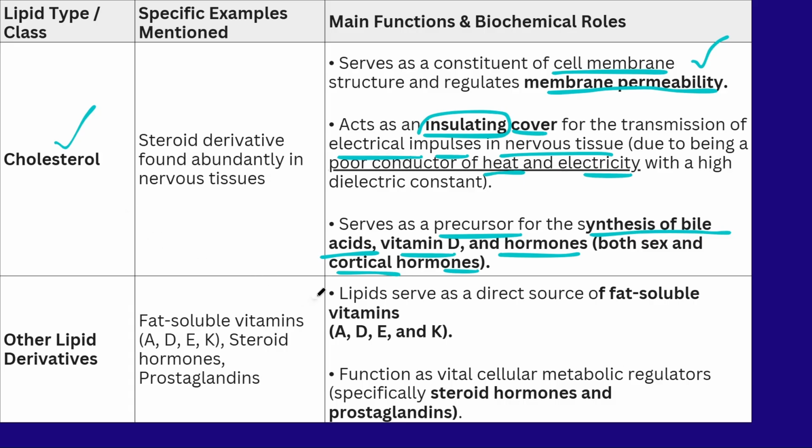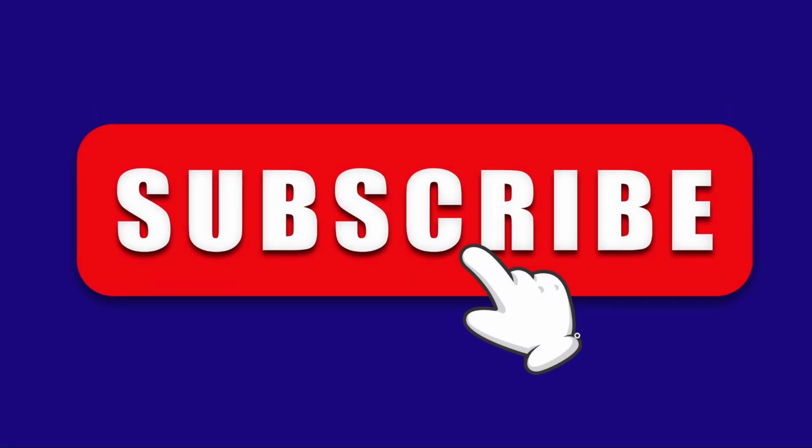The other derived lipids are the direct sources of the fat-soluble vitamins like A, D, E, K. These fat-soluble vitamins can be easily absorbed in the body with the help of the derived lipids. And also this is involved in the steroidal hormonal actions and prostaglandin actions in the body. So these are the detailed concepts about essential fatty acids and functions.